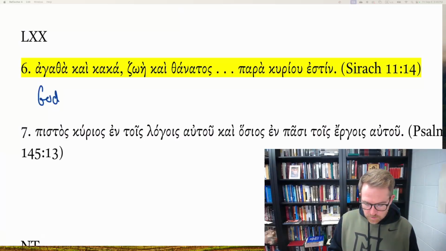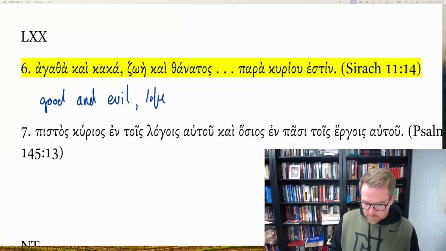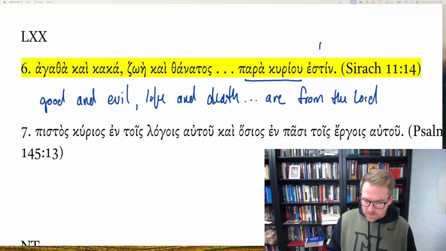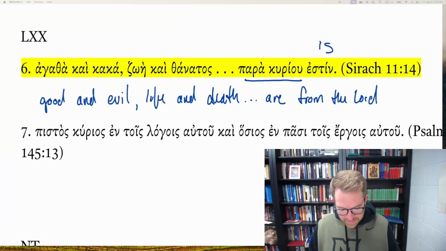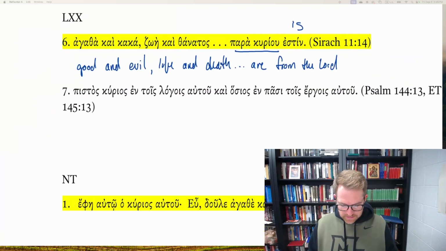Good and evil, life and death are from the Lord. And I'm saying from because para kuriu is from, estin is, but because I have these plural good and evil, life and death, I'm going to translate it good and evil, life and death. These together are from the Lord. All right, let's do a New Testament example.